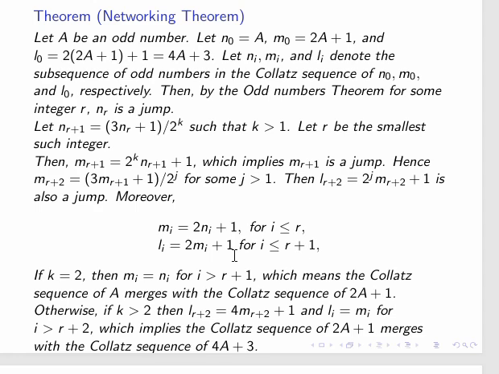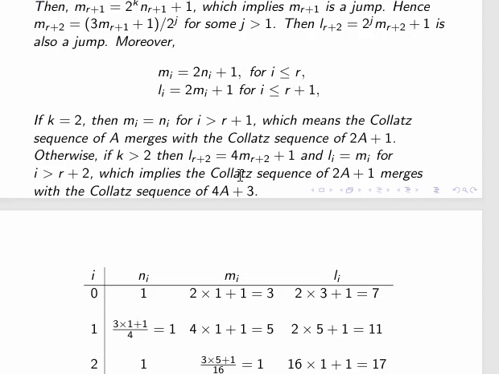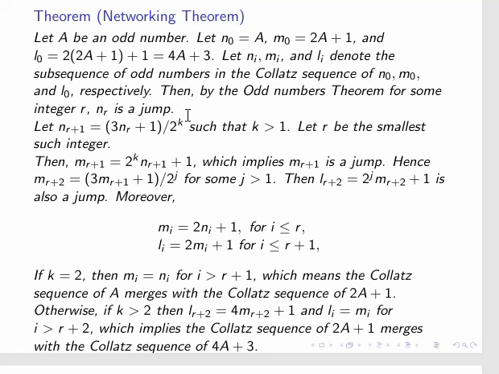Then, okay. Now what happens, if k is equal to 2, then the collapse sequences of a and 2a plus 1 will merge. If k is greater than 2, then the collapse sequences of 2a plus 1 and 4a plus 3 are going to merge. So this is the networking theorem.